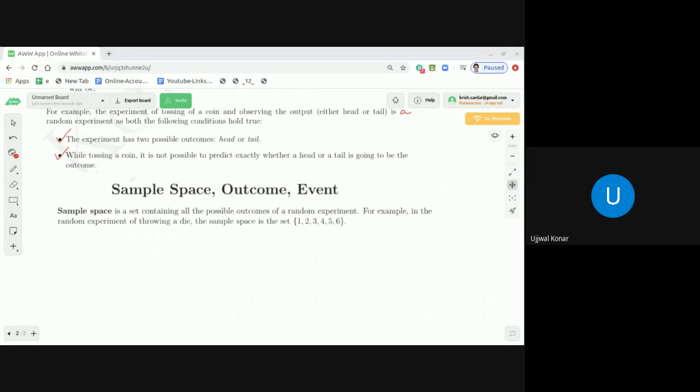And the second terminology is outcome. What is an outcome? An outcome is a possible result of a random experiment, which means an outcome is an element of the set sample space. In set theoretic notation, an outcome is an element of the set of the sample space.